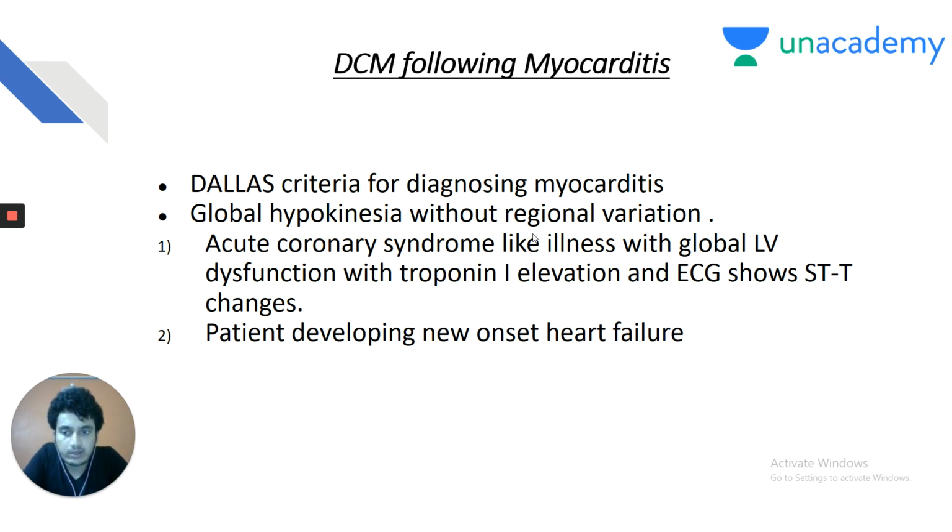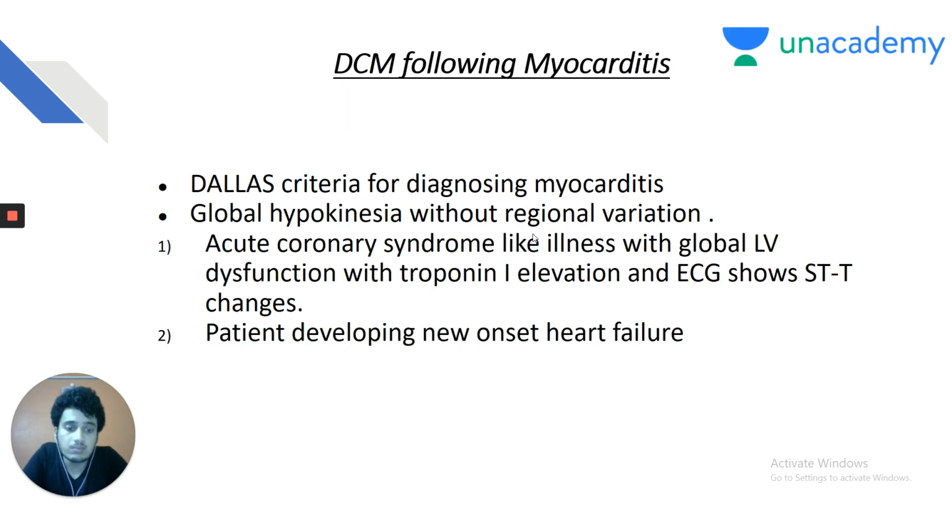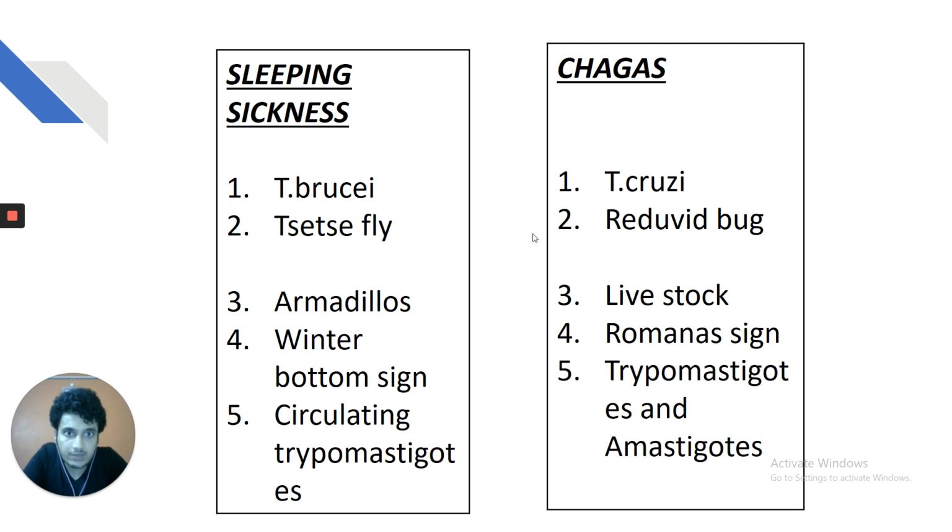So, dilated cardiomyopathy can develop following myocarditis. Again, my dear friends, you must be able to, from your micro knowledge, differentiate between sleeping sickness and Chagas disease. Sleeping sickness, the etiological agent is Trypanosoma brucei. Chagas disease, Trypanosoma cruzi. Again, C for C. The vector causing sleeping sickness is tsetse fly. It is caused by the bite of tsetse fly. And the vector transmitting Chagas disease is Reduviid bug.